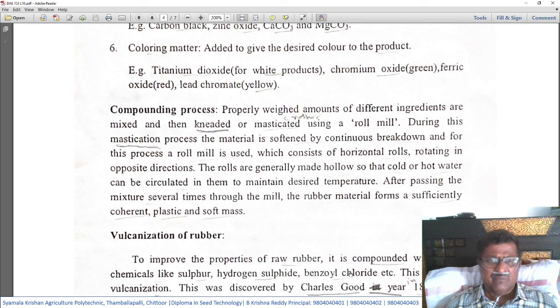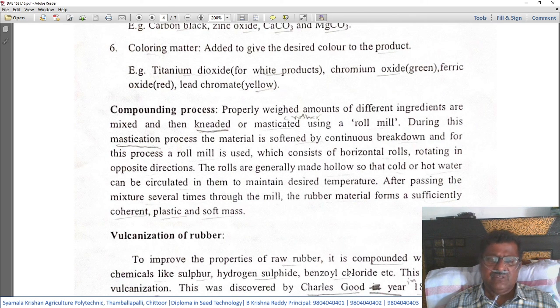During this mastication process, the material is softened by continuous breakdown, and for this process, a roll mill is used, consisting of horizontal rolls rotating in opposite directions. The rolls are generally made hollow so that cold and hot water can be circulated in them to maintain the desired temperature. In these roll mills, the raw rubber along with the required substances is crushed by the rollers, which are hollow in nature.